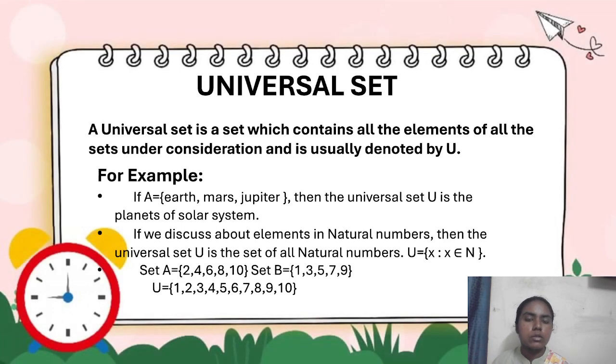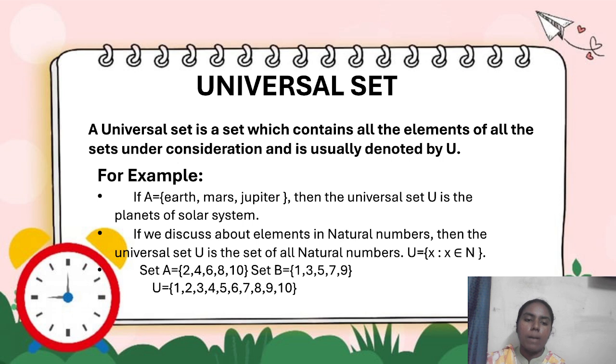Next type is the universal set. A universal set is a set which contains all the elements of all the sets under consideration and is usually denoted by U. So a universal set is something we can call a parent set. We can understand it better by example. First example: if A is equal to {Earth, Mars, Jupiter}, then the universal set will be the planets of the solar system.